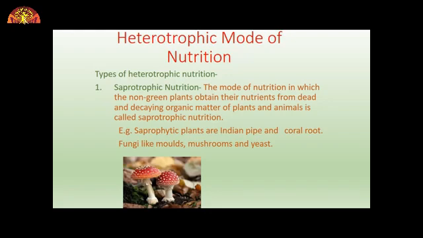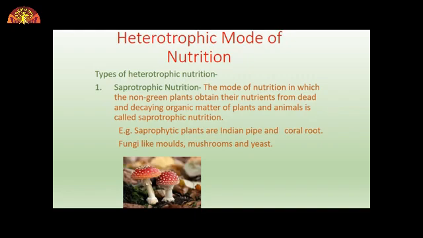Some other examples are also there, like fungi. You must have sometimes seen bread looking greenish or blackish. So what is that? That is a fungus which grows on it due to dampness. So that is also showing a saprotrophic mode of nutrition.